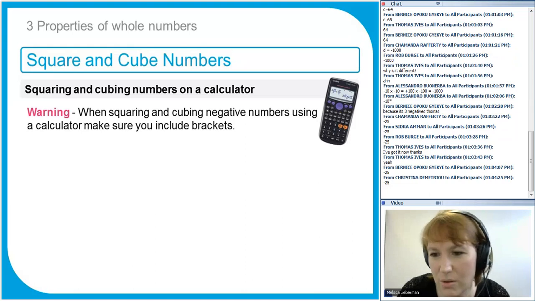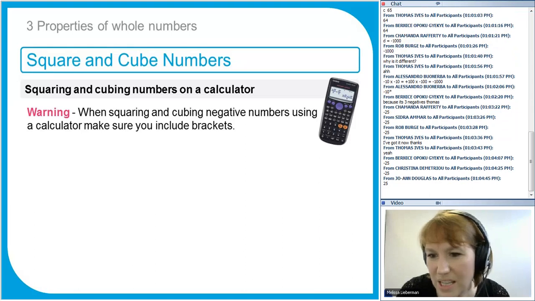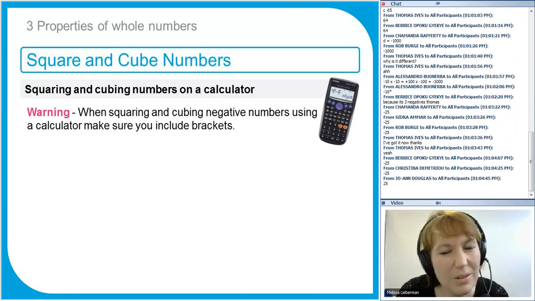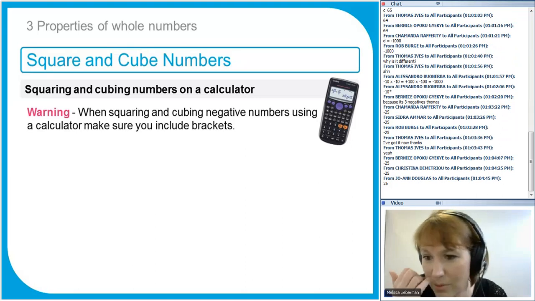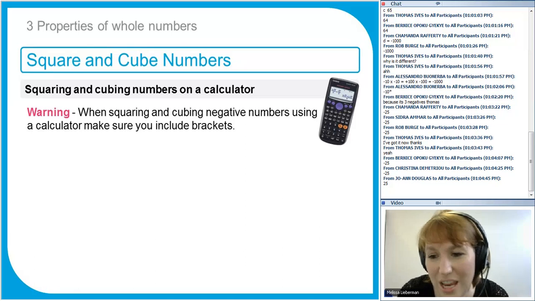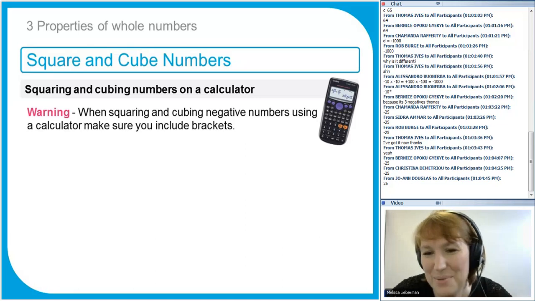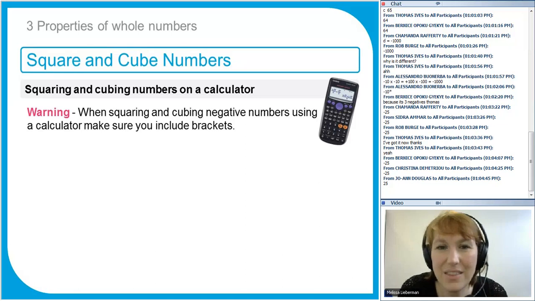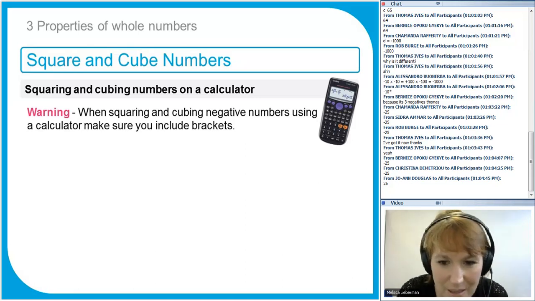So Bernice and Christina, you got -25, and your calculator's broken. Joanne, you got 25. What did you do different, Joanne? What do you think you did different that meant that you got 25, which is the correct answer, and that Bernice and Christina's calculator gave them the wrong answer? Maybe you can share your secrets to making the calculator give us the right answer. I mean, this is the thing about calculators, they don't always give you the right answer if you don't put the correct buttons in when you're trying to get there.